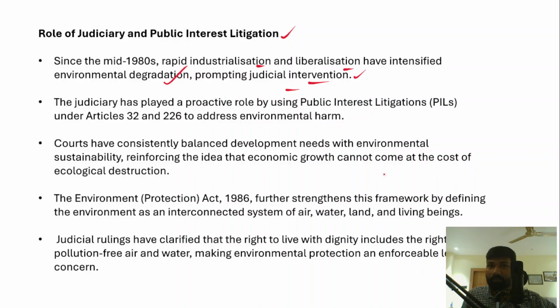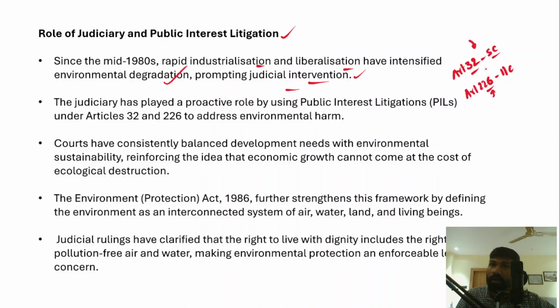Article 32 of the Indian Constitution, the right to constitutional remedies, and Article 226 talk about the writ jurisdiction of the Supreme Court and the High Court. Both the Supreme Court and High Courts can issue writs for the enforcement of fundamental rights.